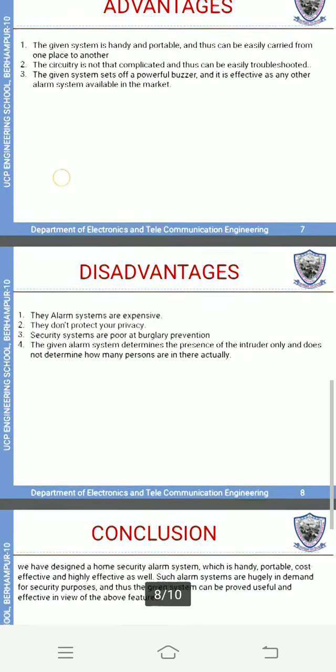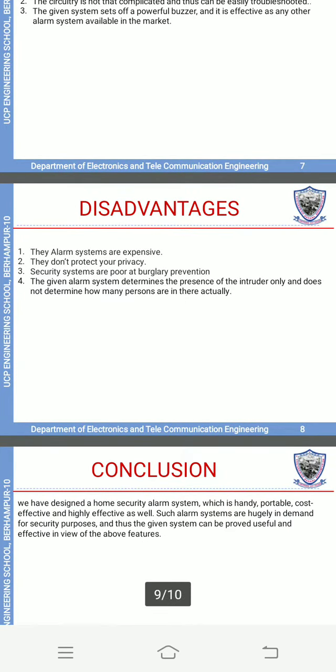Disadvantage: the alarm systems are expensive. They do not protect your privacy. Security systems are poor at burglar prevention. The given alarm system determines the presence of an intruder only and does not determine how many persons are actually there.